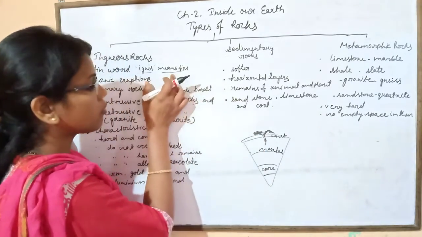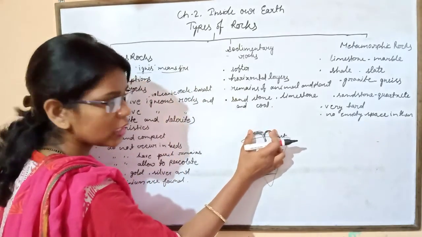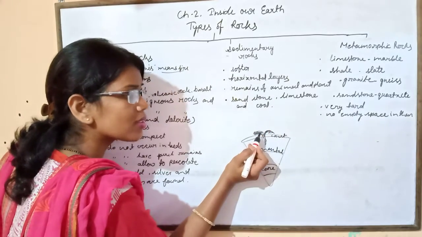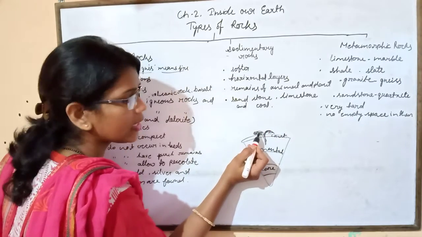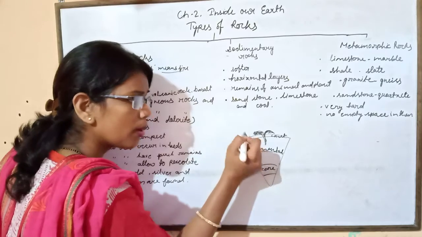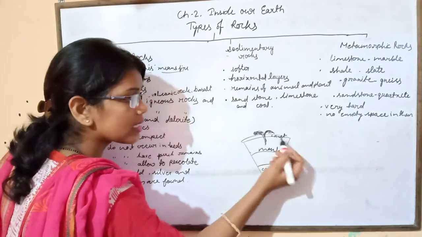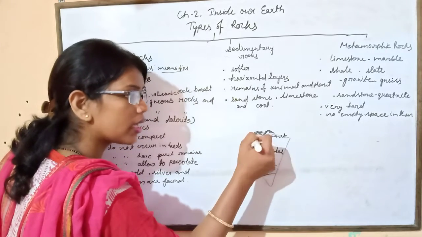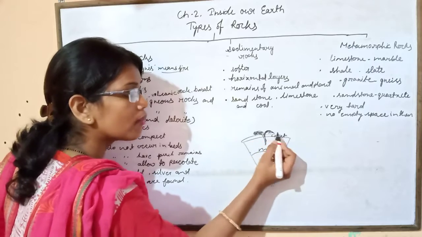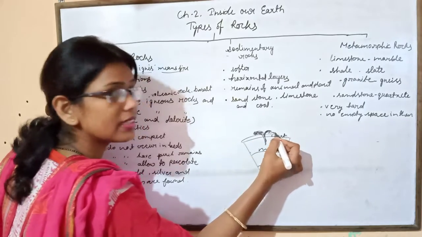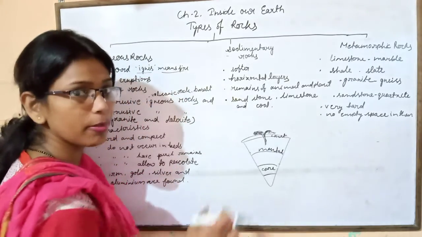So how does igneous rock form? By volcanic eruption. It is also known as primary rock, because, as we will discuss, sedimentary rock and metamorphic rock are formed from these igneous rocks. So it is also known as primary rock.